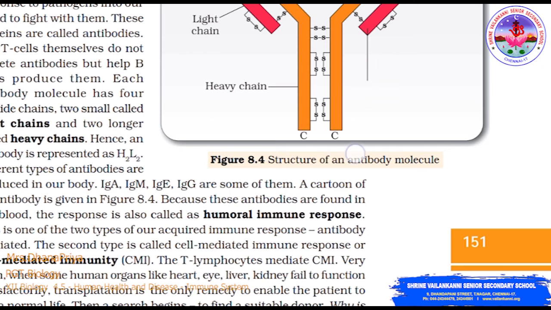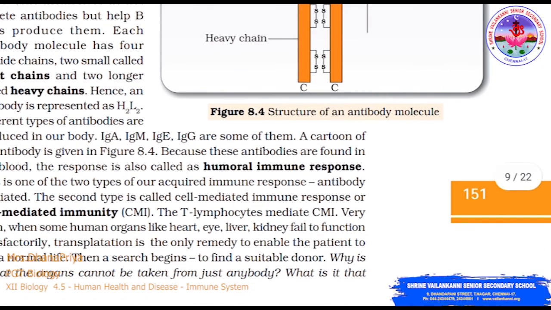Very often when some human organs like heart, eye, liver, kidney fail to function, transplantation is the only remedy to enable the patient to live a normal life. So when they need a transplantation of these organs, what happens? They should search for a suitable donor, with a matching blood group. So organs cannot be taken from anybody just like that. There should be a proper matching of blood groups.